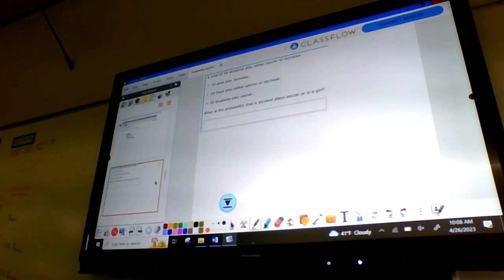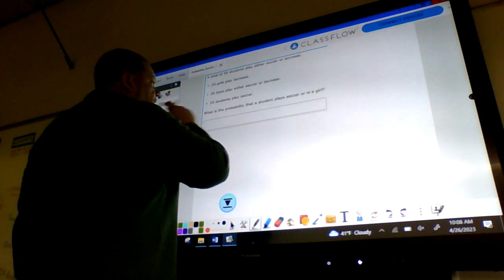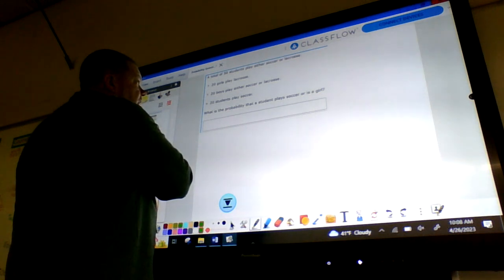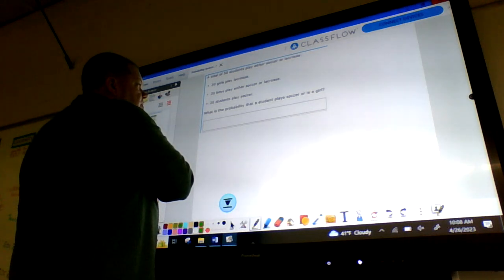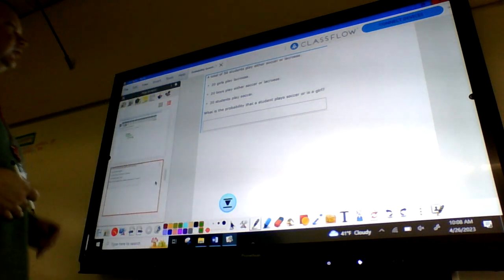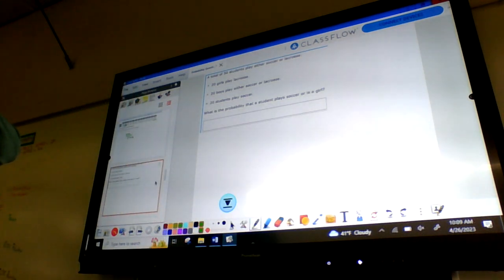Our next one: a total of 50 students play either soccer or lacrosse. What is the probability that a student plays soccer or is a girl? Okay, so we know that we have our total number of students who either play soccer or lacrosse. And we want to know the probability that a student plays soccer or is a girl. So we need to look for our overlap in this problem, which is the number of girls who play lacrosse.